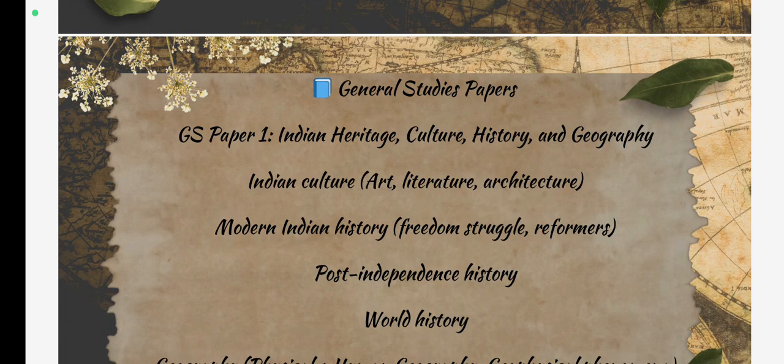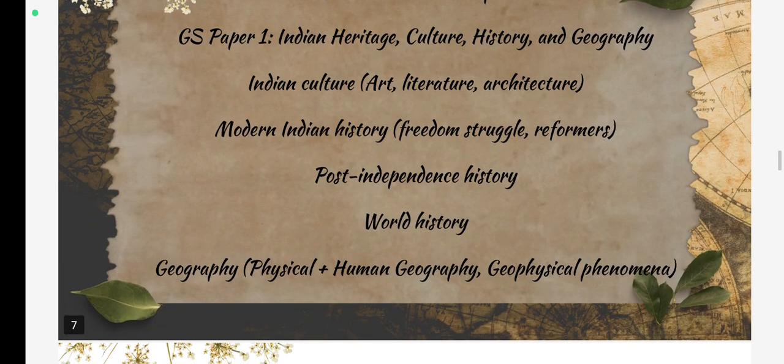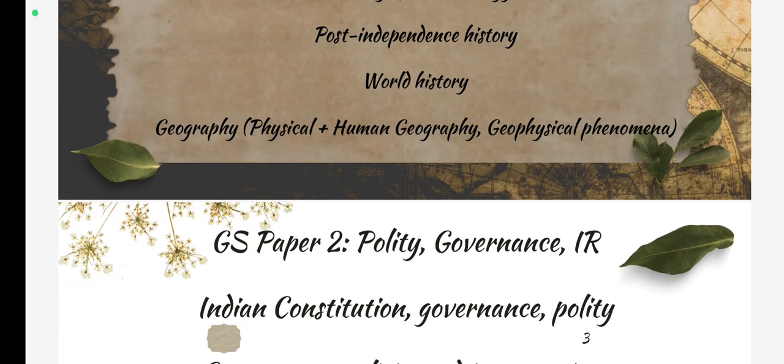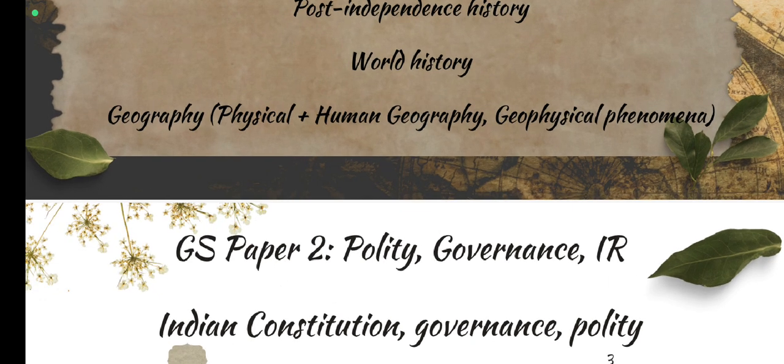Now come to the general studies papers. General studies paper 1, that is GS paper 1, consists of Indian heritage, culture, history and geography. Indian culture consists of art, literature and architecture. Modern Indian history consists of the freedom struggle and reformers, etc. Post independence history also comes in this paper, and also world history. In geography, in this paper you need to learn about physical, human geography and geophysical phenomena.